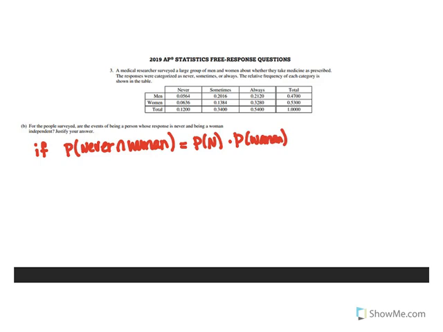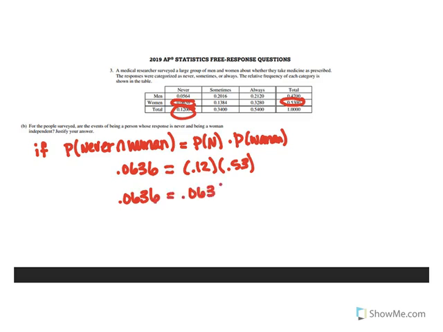Well, we can get the probability of never and a woman from our two-way table, 0.0636. The probability that you respond never is 0.12. The probability that you are a woman is 0.53. And then we can do the calculation showing that the two sides of this equation are equal. Now, that alone is not enough to get you the correct score.